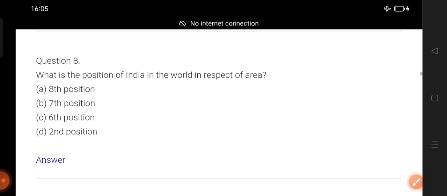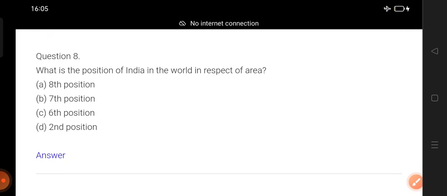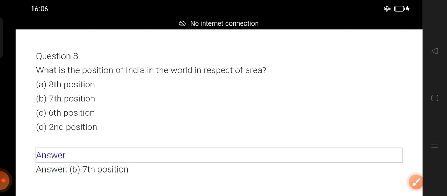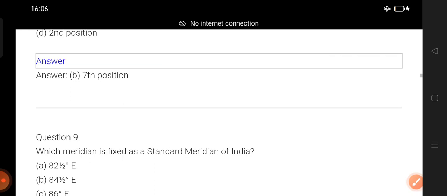Now question number 8. What is the position of India in the world in respect of area? Area wise, India's position: fifth largest, sixth largest, seventh largest. Counting begins: 1, 2, 3. Disclose the answer. Seventh largest. Perhaps most of you can answer it very easily, right?